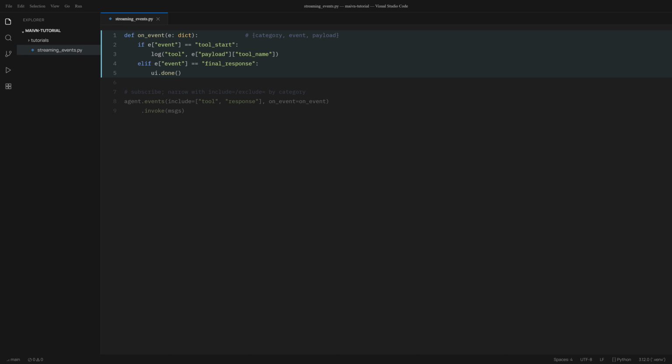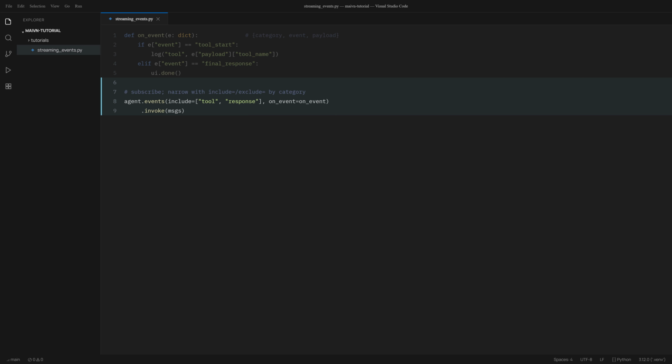Often you don't want every raw event. You want to react to specific moments. That's events. You pass an onEvent handler and mAIvn calls it for each event as a simple dictionary: a category, an event name, and a payload. You can narrow the fire hose with include or exclude by category. Here we watch for three: tool start, tool complete, and final response, and log each as it fires. It's the clean way to instrument a run.